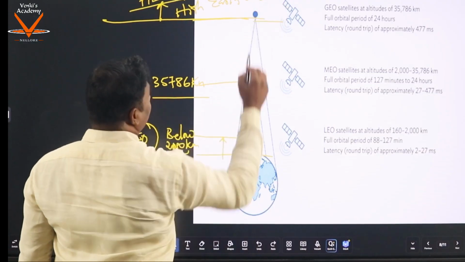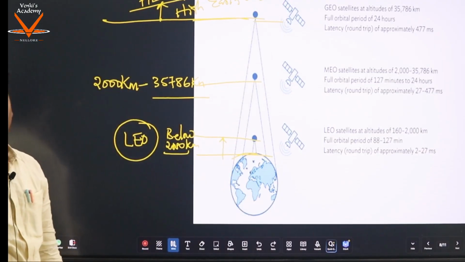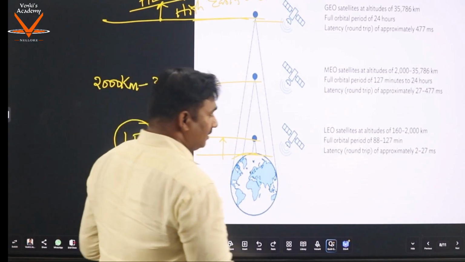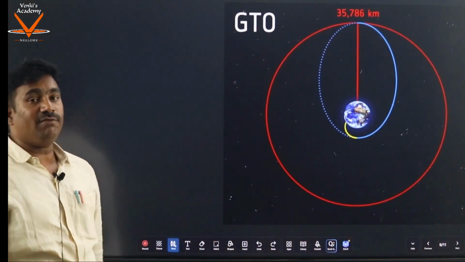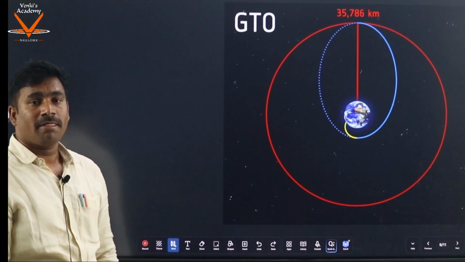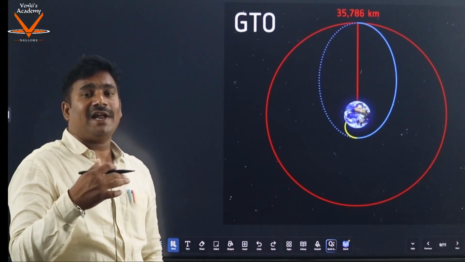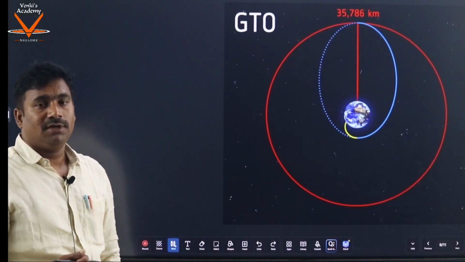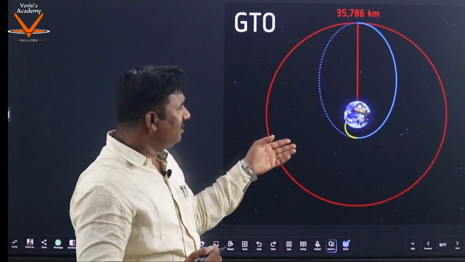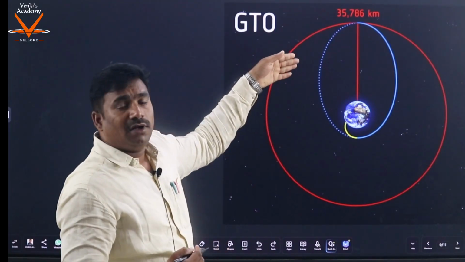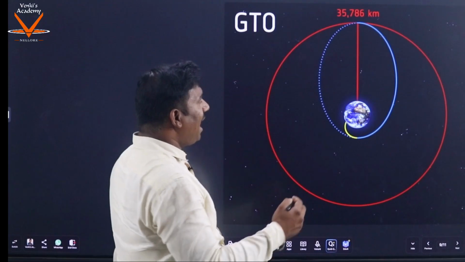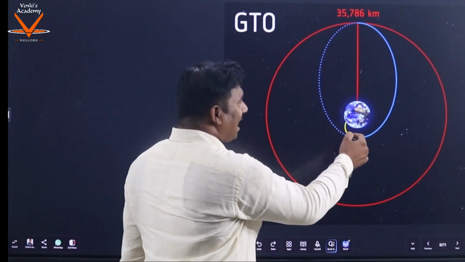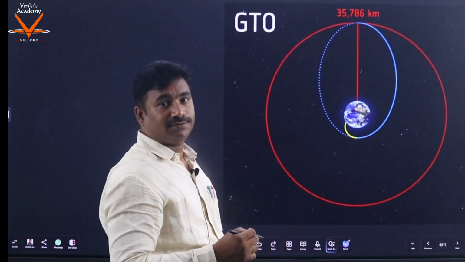High earth orbit is beyond 35,786 kilometers. And you see, this is GTO. GTO stands for geostationary transfer orbit. Before it reaches geostationary orbit, it has to transfer into GTO first.